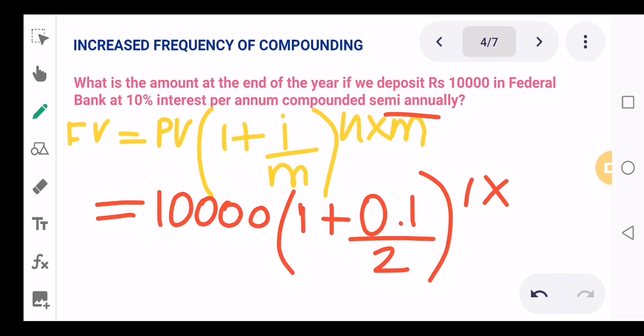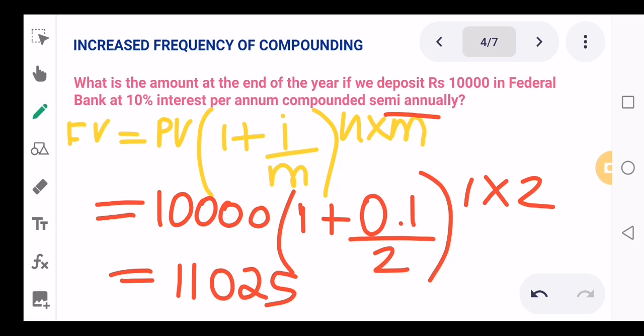Since they have not mentioned how many years, we are assuming it is 1. m is nothing but 2. When you solve this, you are going to get 11,025 rupees. Again, you can use a calculator to solve this, or you can solve it like that itself.